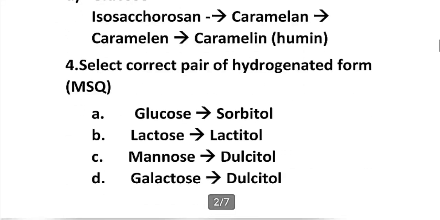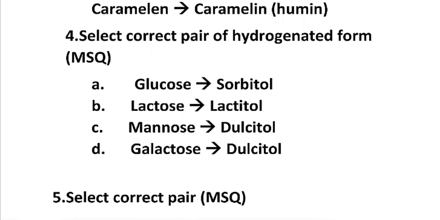Now moving to next question. Next question is select correct pair of hydrogenated form. It is MSQ type question. First is glucose to sorbitol, lactose is lactitol, mannose is dulcitol and galactose is also dulcitol. We have to select the correct pair of hydrogenated form.